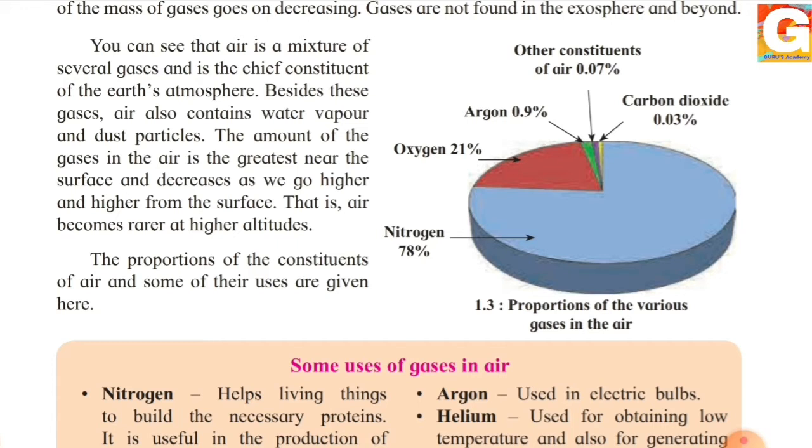They find it difficult to take in oxygen because the percentage of oxygen in the air is low. Why? Because they are going higher above the surface of the earth where there is less oxygen. So we have seen the proportion of various constituents of air.